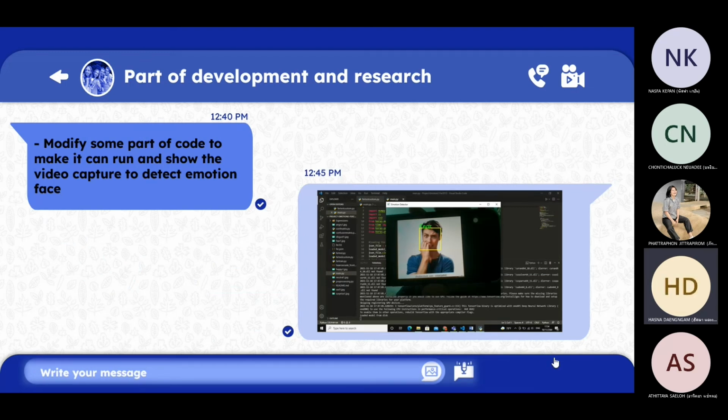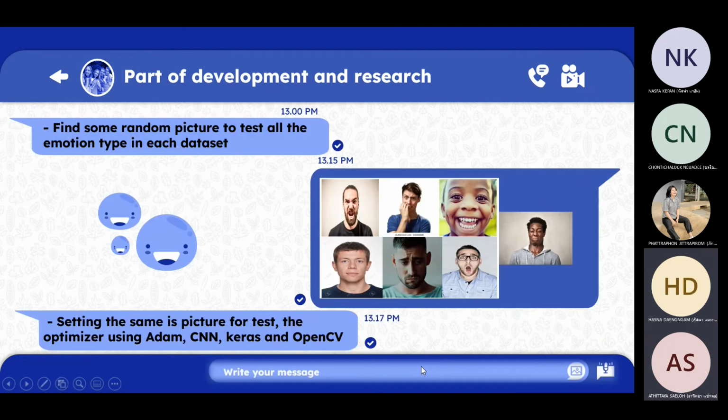Next, we modify some part of the code to make it run and show video capture to detect emotion on the face, as the picture shows. So next, we find some random pictures to test each emotion type in each dataset.